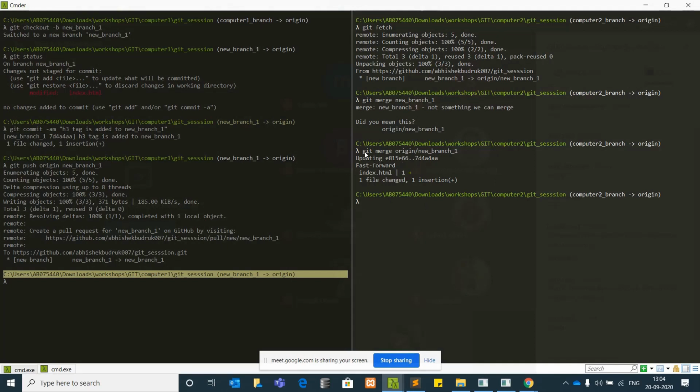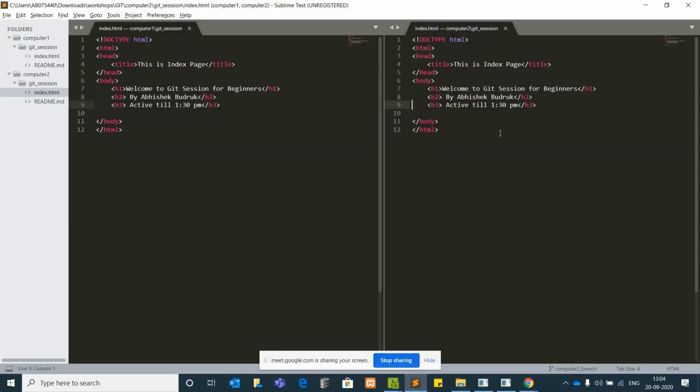Now what I did here, I have merged this branch with the computer 2 branch on computer 2. So I should be receiving all the changes that are there in computer 1. So is it clear how it is updating the code? Isn't it simpler than the traditional approach, copying it on a pen drive or copying over the LAN?